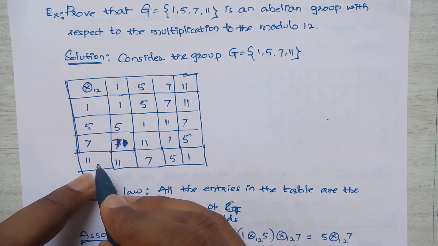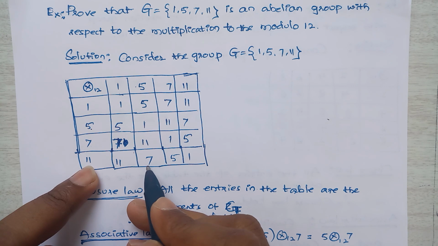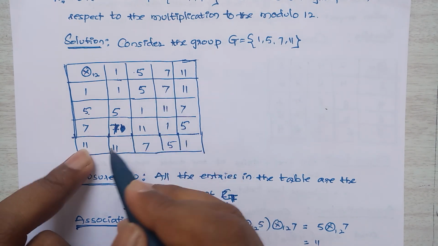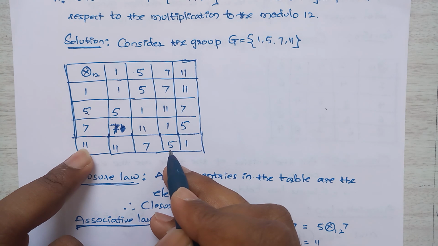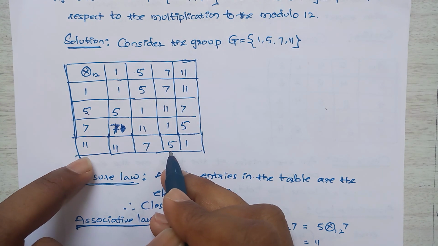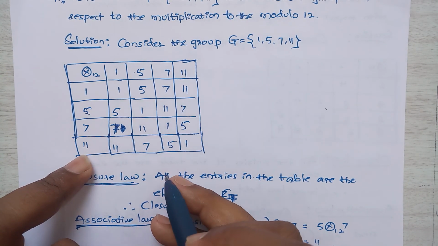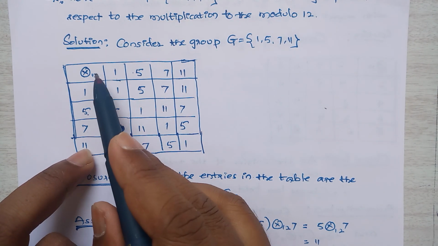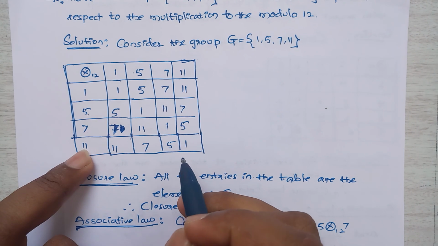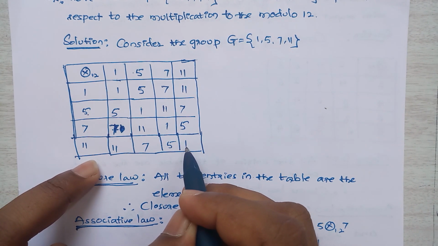11 1s are 11. 11 5s are 55, 12 4s are 48, remaining term is 7. Next, 11 7s are 77, because 12 6s are 72, the remainder is 5. 11 11s are 121, divided by 12, 12 10s are 120, so the remaining term is 1.